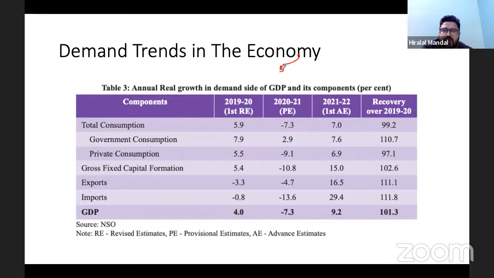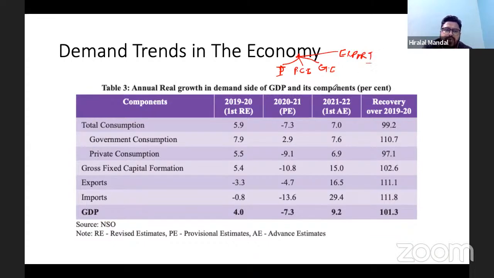In demand we usually divide into investment, consumption, government expenditure, and export: household or private consumption expenditure, government expenditure, investment, and the export. These are the four wheels of economic growth.